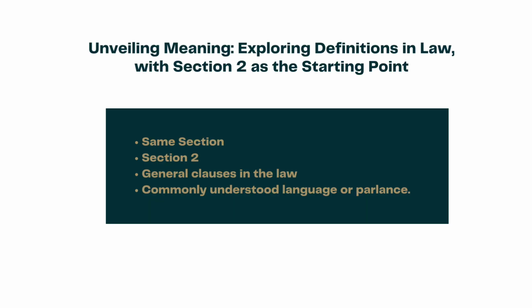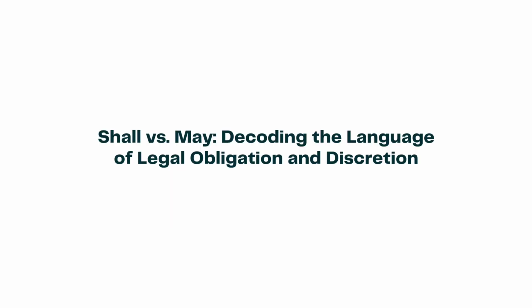In the laws, definitions were usually given in Section 2. This section was the starting point for understanding the meanings of different terms used in the law. If a term was not defined in the same section, they would look at Section 2 first, and then at other general clauses in the law. If necessary, they would also use common language or words that people already understood.